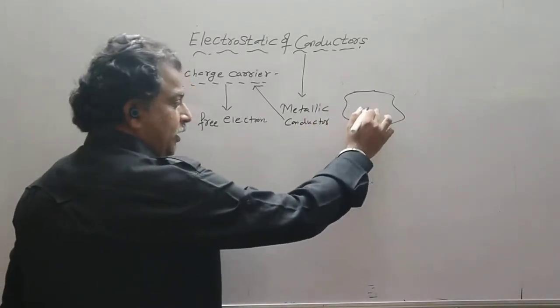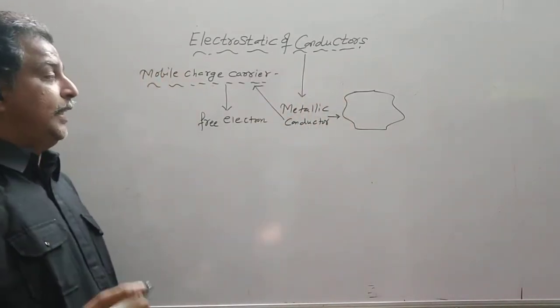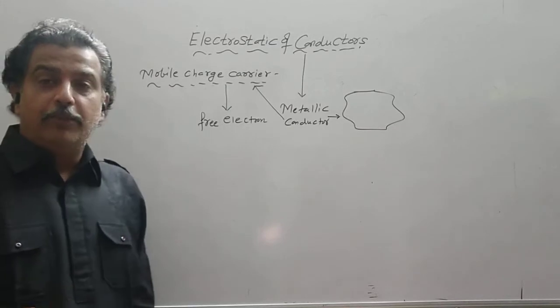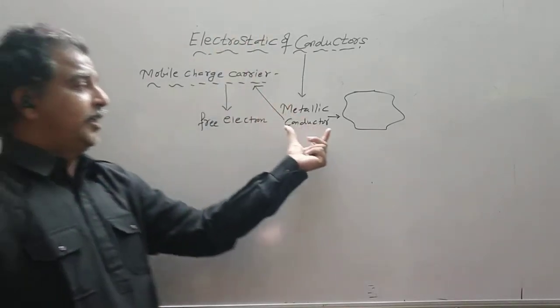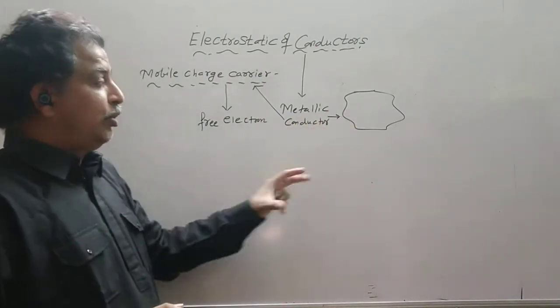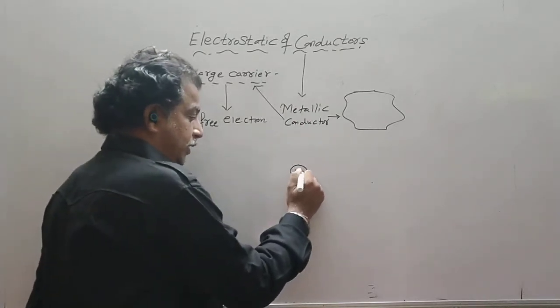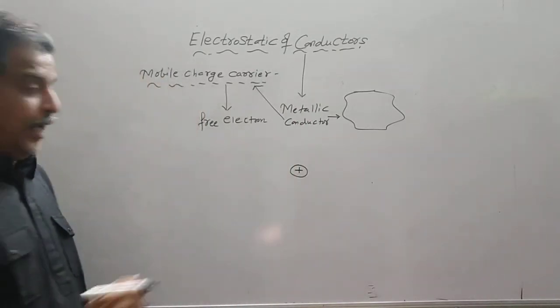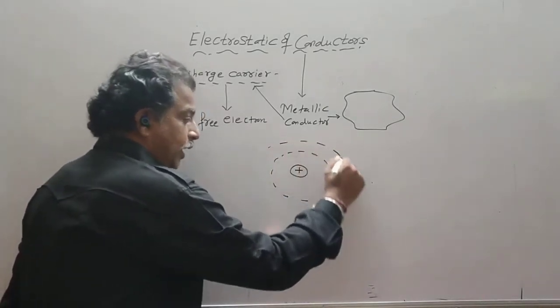If I consider this as a metallic conductor, it is made up of a number of atoms. Every substance is made up of atoms. An atom consists of a positively charged nucleus and electrons revolving around it.